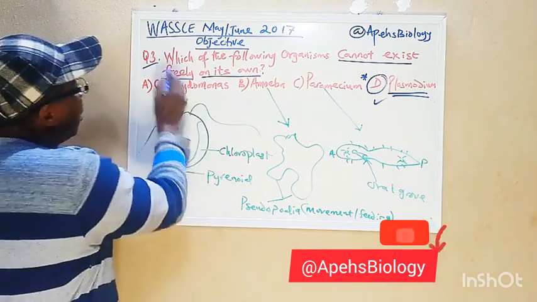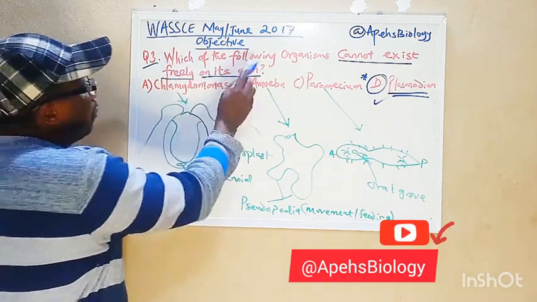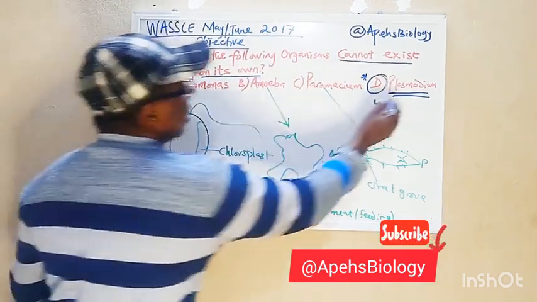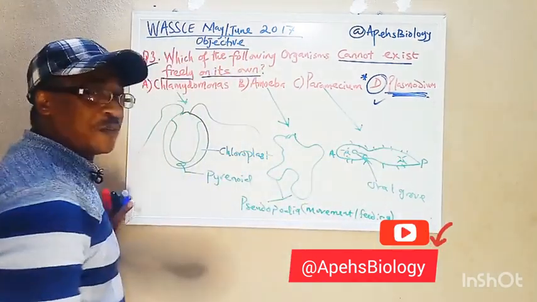So that is why, if in the objective question it comes up, which of the following organisms cannot exist freely on its own, the correct answer definitely is Plasmodium.